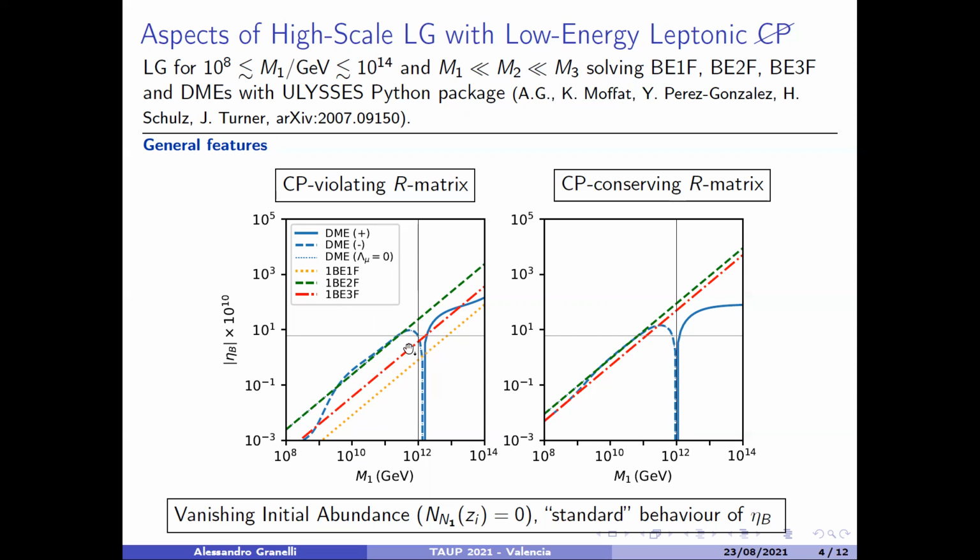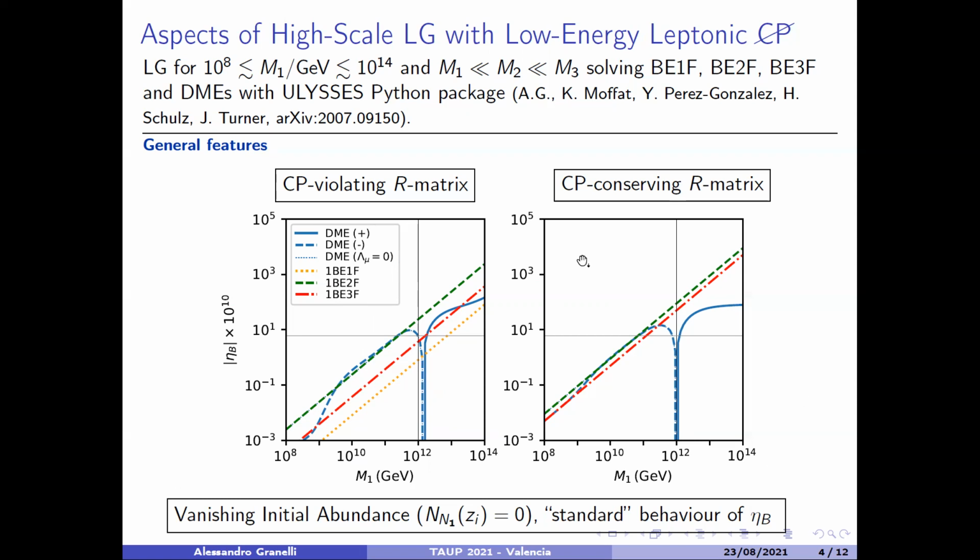Then we have separated in solid blue the positive baryon asymmetry predicted by the density matrix equation, and in dashed blue the negative contribution. We have assumed in most of the entire work a vanishing initial abundance of neutrinos, namely at the beginning of leptogenesis there are no neutrinos in the universe.